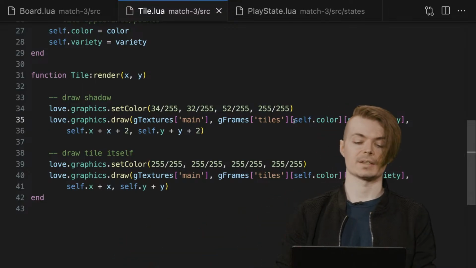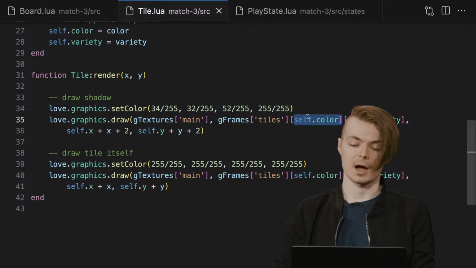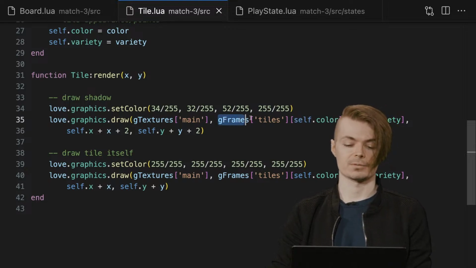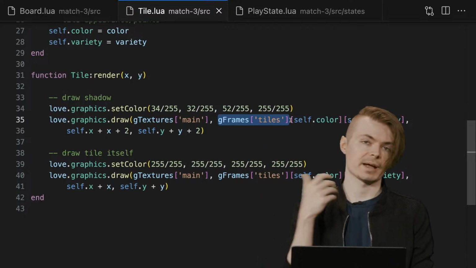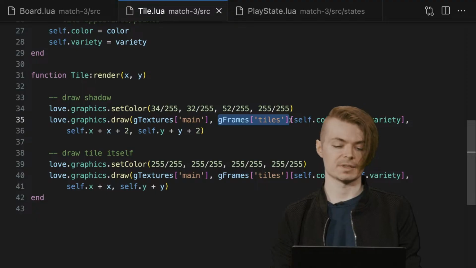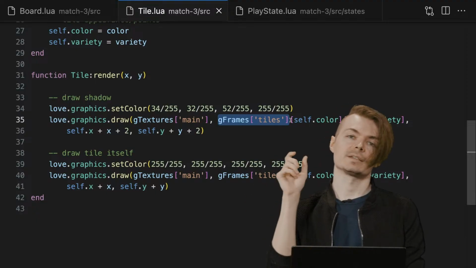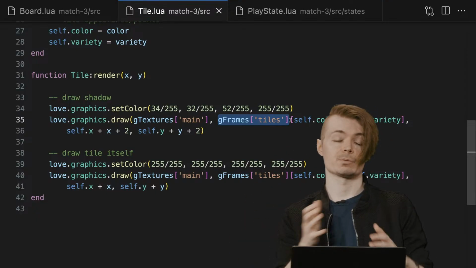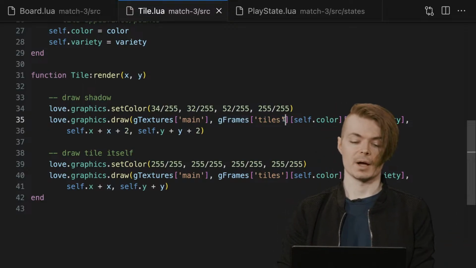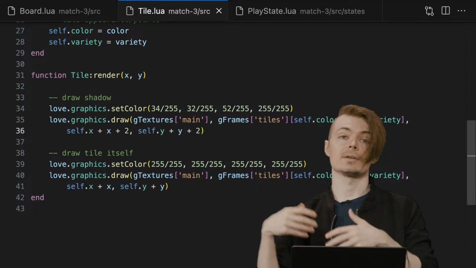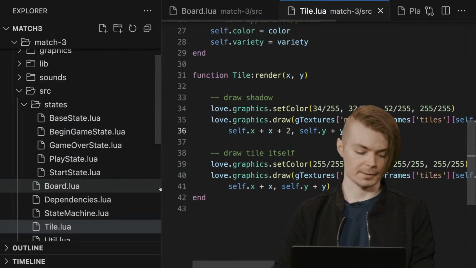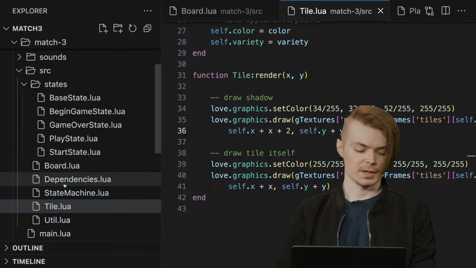What we have is a function that is creating a 2D array, so we have our frames table, which is divided into multiple different kinds of frames by convention. In this particular game's example, we're not going to have a lot of other categories of frames that we care about, but this will be relevant for other lectures. But this 2D array here is dividing things into color and variety. So if we go ahead and look at, for example, util,